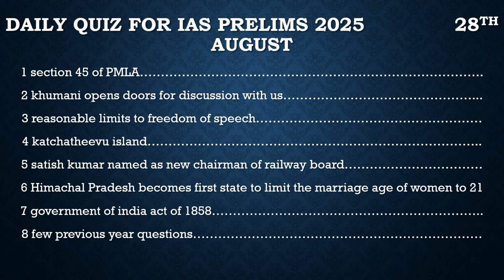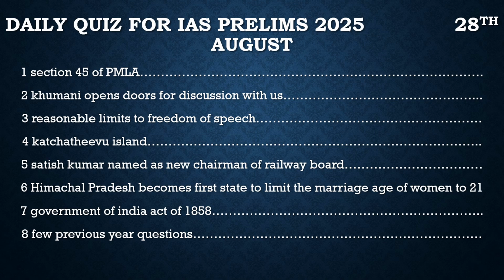The first set of questions is related to current affairs. We take up the most important articles from the newspaper which are relevant for your preparation. We discuss them a little so that you get an idea about the news itself, and we also take up some prelims-based questions from those articles so that it helps you revise your current affairs and connect your preparation with your prelims. So the first purpose of this video is to help you connect your current affairs with your prelims preparation.